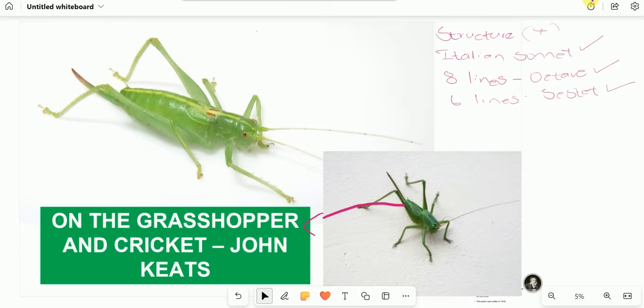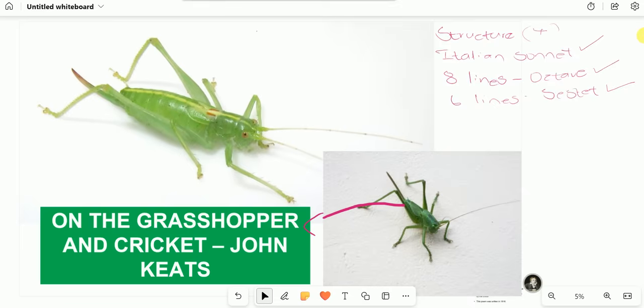And then you identify the rhyme scheme. That's how you collect the first 4 marks when answering the question of the structure of the sonnet. So if the examiner says discuss the structure of the sonnet, please ensure that you collect all those 4 marks. To say it's an Italian sonnet that consists of 14 lines, you get a mark. The first 8 lines we regard as the octave, the last 6 lines as the sestet, and then you outline the rhyme scheme, which we are going to do when we analyze the poem.